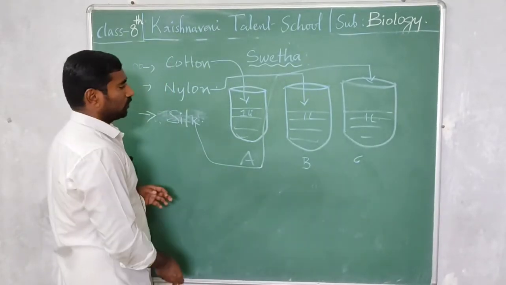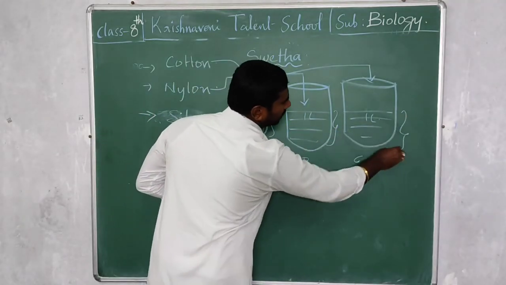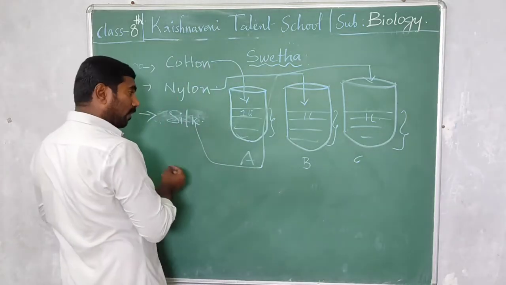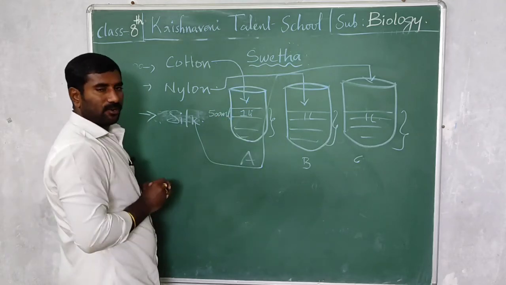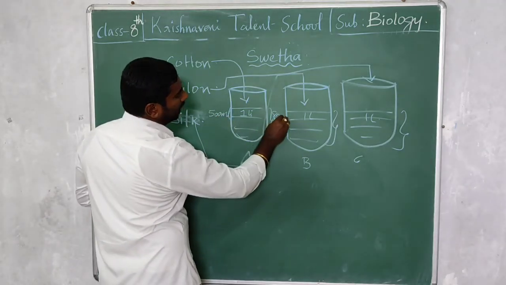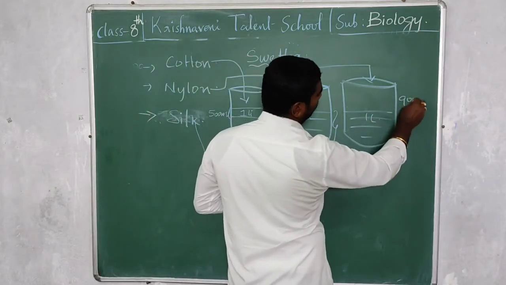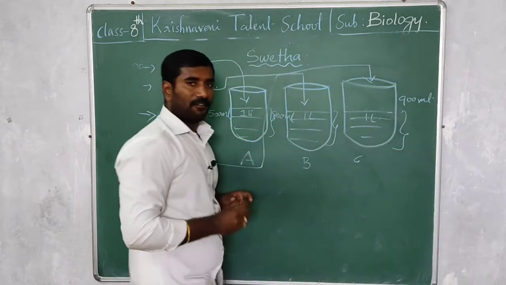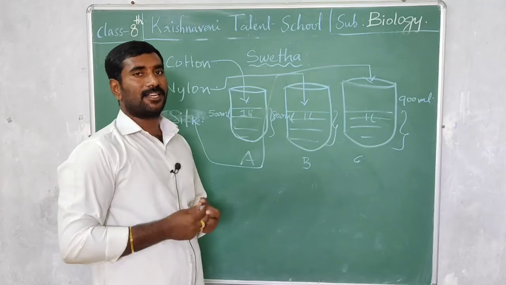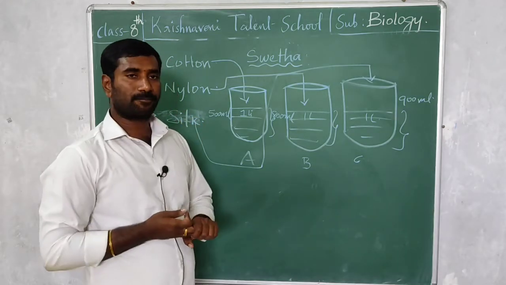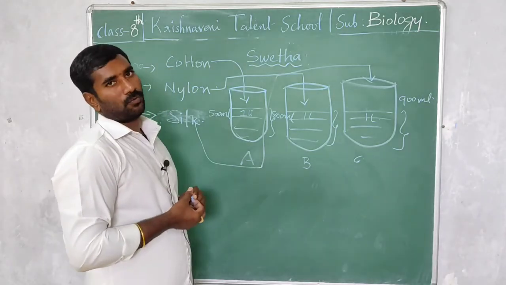Now she is going to measure the water, how much water is present in each. She found only 500 ml, half a liter of water, in A. She found 800 ml of water in B, and she found 900 ml of water in C. Finally she got the conclusion that cotton cloth absorbs more water. Which cloth absorbs more water? Cotton cloth absorbs more water.